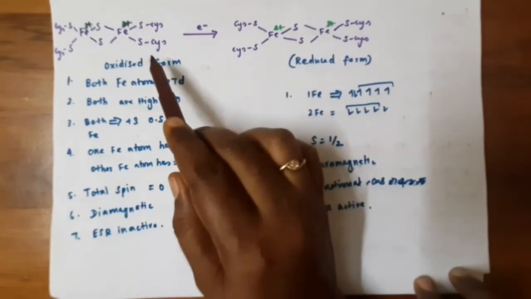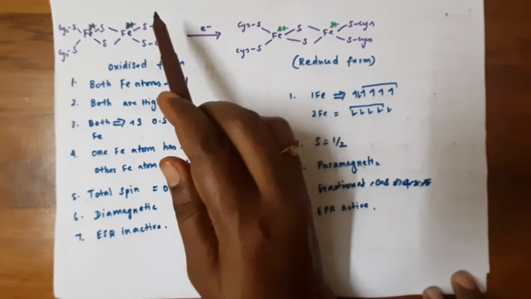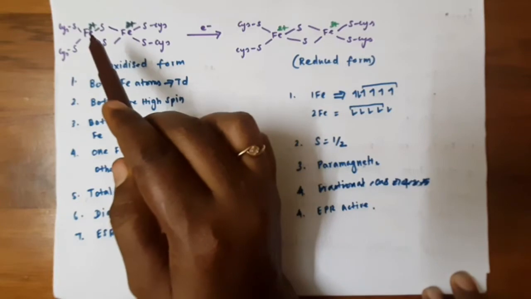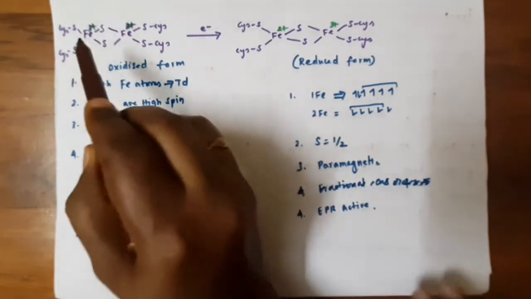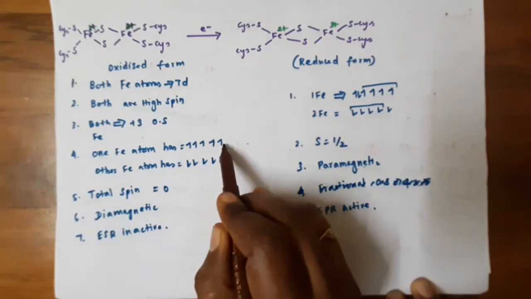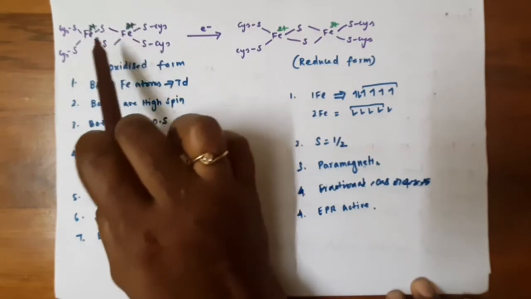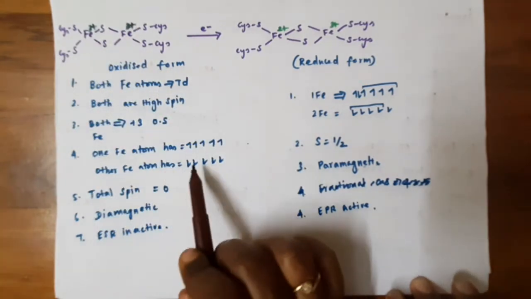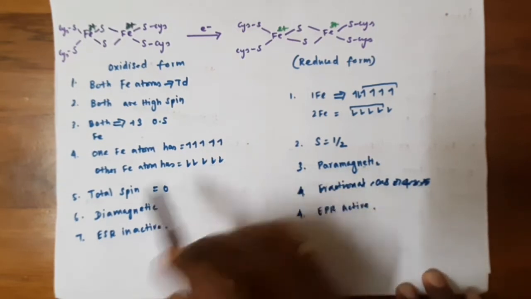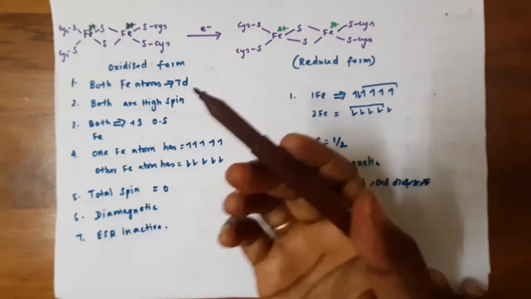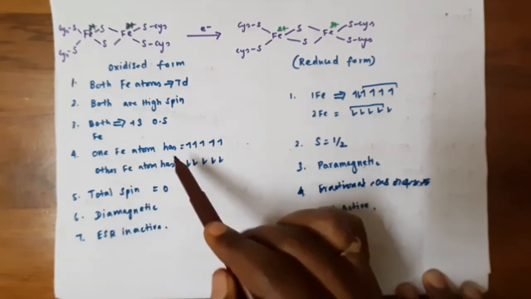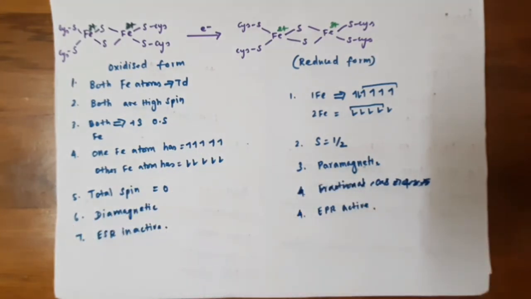In the oxidized form, both the iron atoms are in the +3 state and high spin state, arranged in a tetrahedral manner. One Fe atom has 5 parallel electrons, and because both the iron atoms are coupled antiferromagnetically, the other iron atom has antiparallel spins. So both the spins cancel each other, and the total spin quantum number is equal to 0. So there are no unpaired electrons, and this Fe2S2 ferredoxin is ESR inactive and diamagnetic in nature.